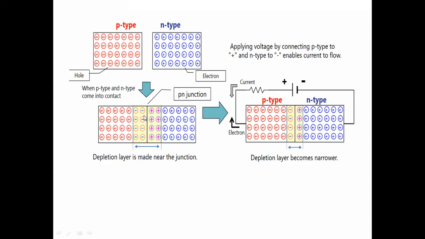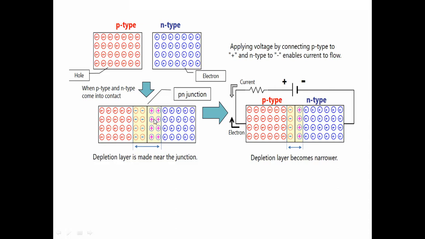Due to concentration and density variations, the electrons move towards the p type and holes move towards the n type. This process happens until some potential is developed here.